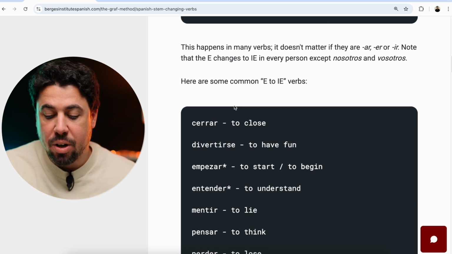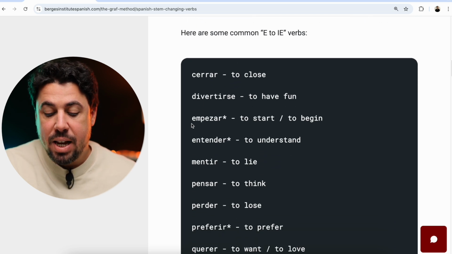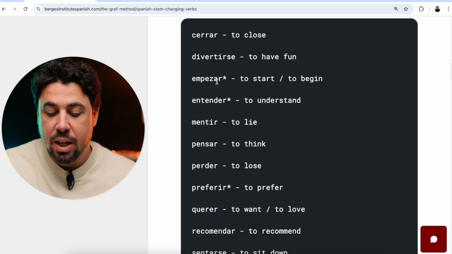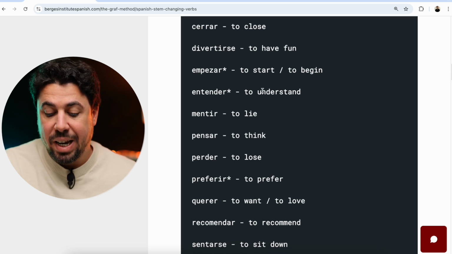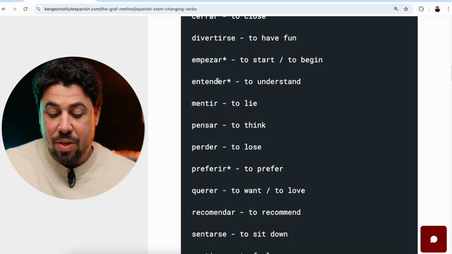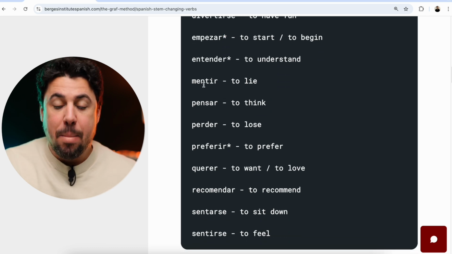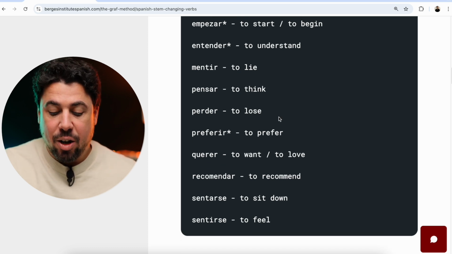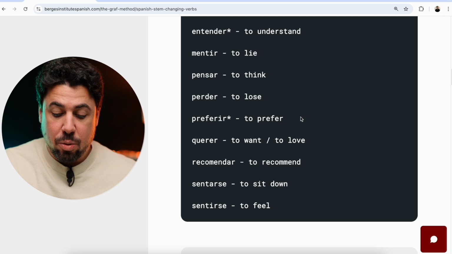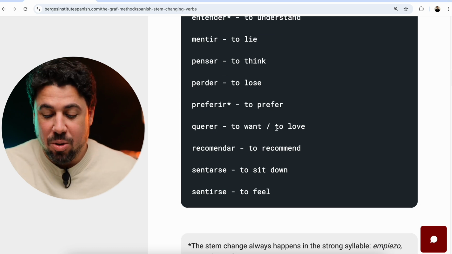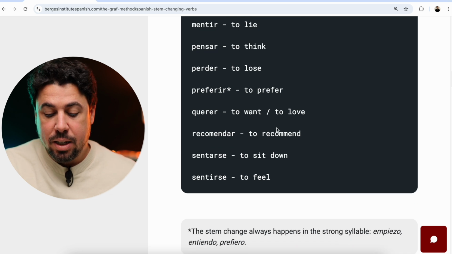So here are some common E to IE verbs. Cerrar, to close. Divertirse, to have fun. And it's also a reflexive verb. We'll conjugate it in a second. Empezar, to start or to begin. And there's an asterisk here. We'll read the note in a second. Entender, to understand. Mentir, to lie. Pensar, to think, is the one we saw. Perder, to lose. Preferir, to prefer. Querer, to want, and also to love. In Spain, we tend to use this verb a lot instead of amar.